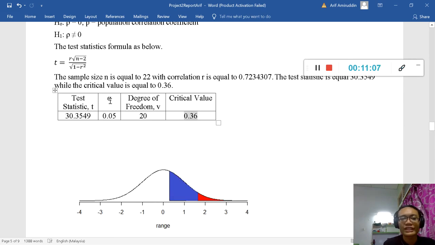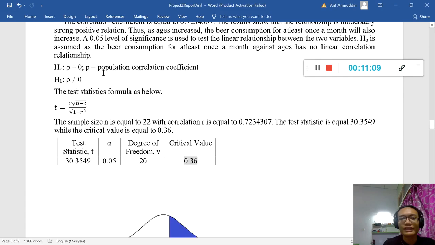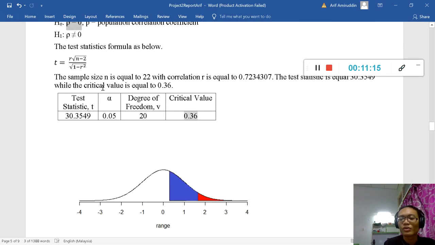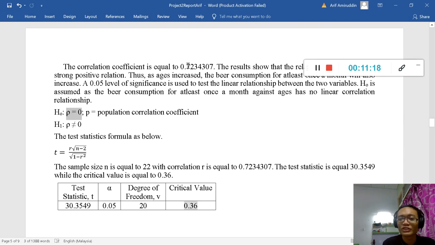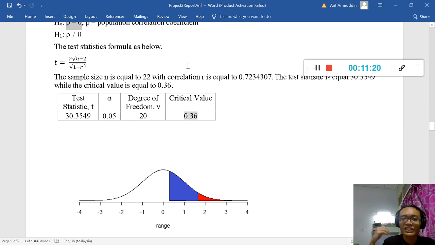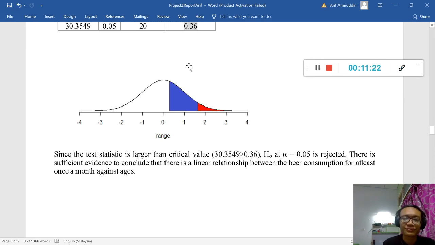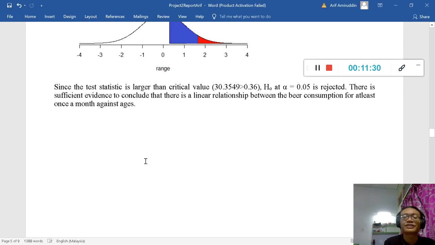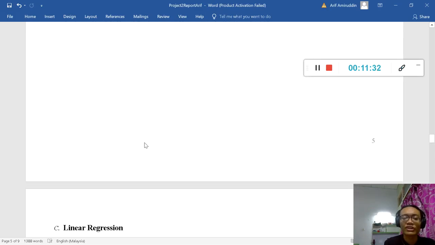So we reject that there is no linear correlation, because H0 says it is equal to 0, while our correlation is actually 0.72. So we reject that. So we say that 0.7 is the correct one. And there is sufficient evidence to conclude that there is a linear relationship between beer consumption at least once a month and age years. And that is for correlation.